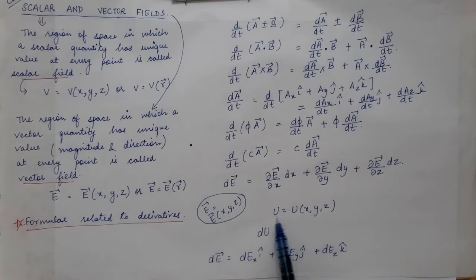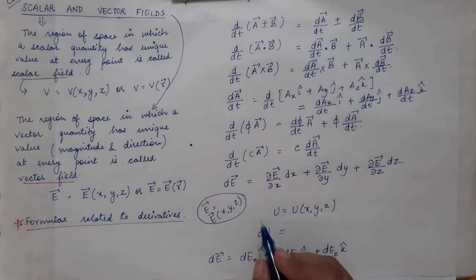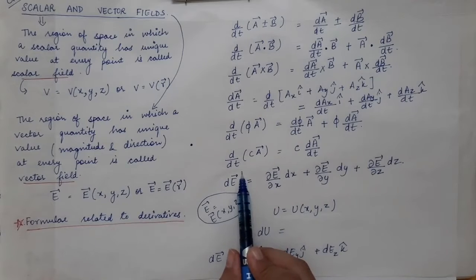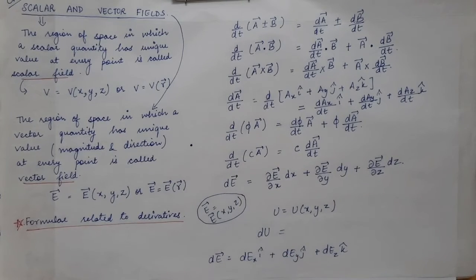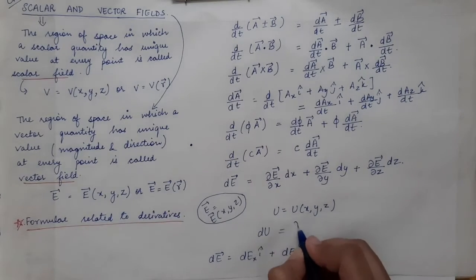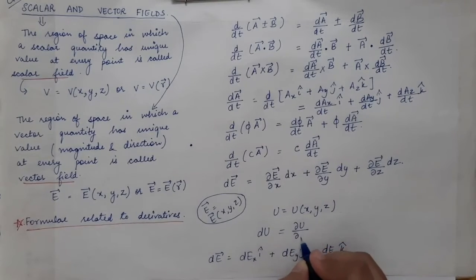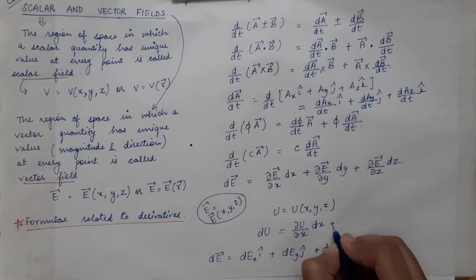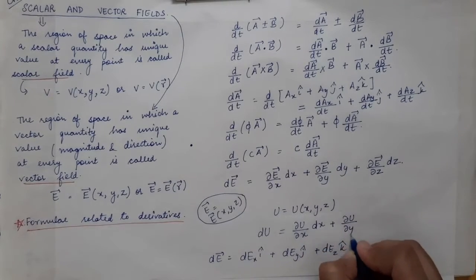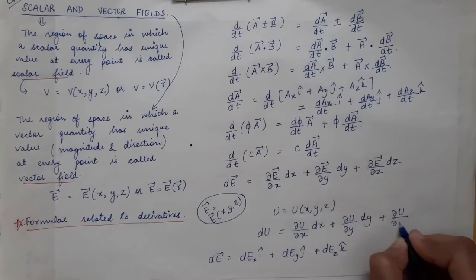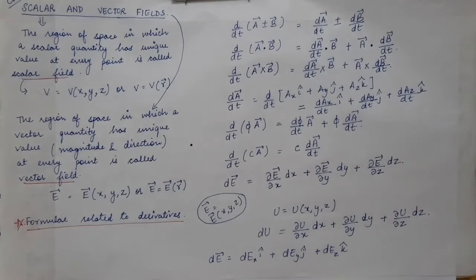Next we have the scalar field and we want to find what is du. Here we have found the small change in the vector field. Now we are going to find the small change in the scalar field. So du, where u is a function of x, y, z, can also be written in the same manner. It will be equal to the partial derivative of u with respect to x times dx, plus the partial derivative of u with respect to y times dy, plus the partial derivative of u with respect to z times dz.